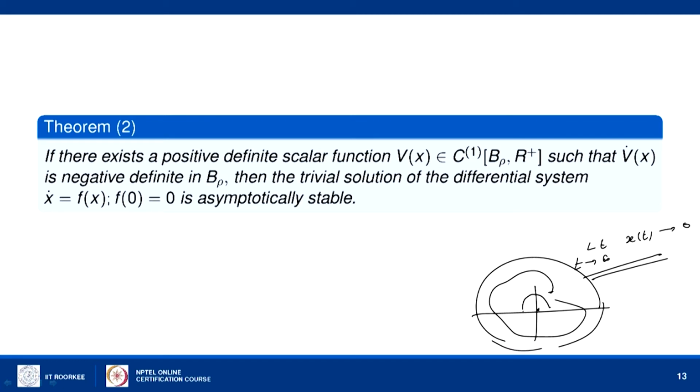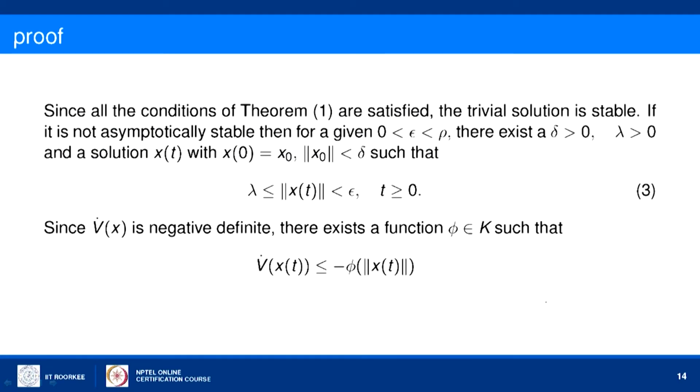That means there will be a value lambda beyond which it will not approach the 0 point. So, norm of x(t) will be greater than or equal to lambda, and less than epsilon. This situation will occur if the system is only stable, but not asymptotically stable.